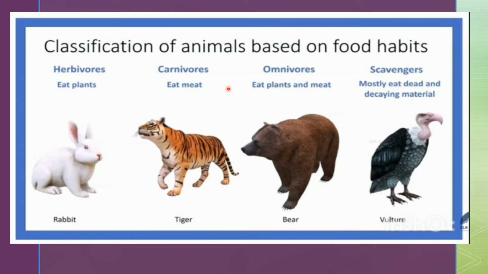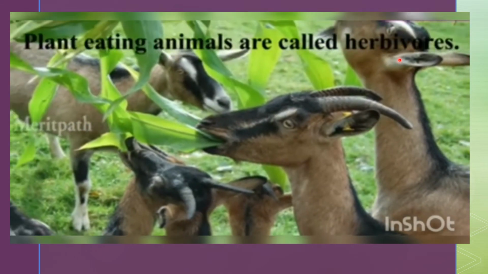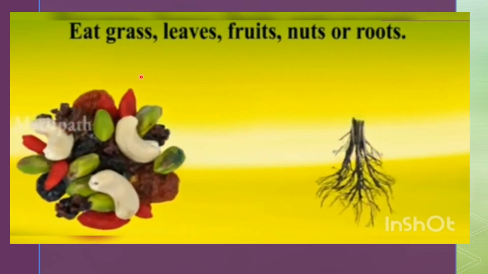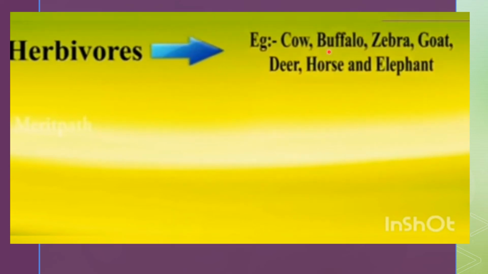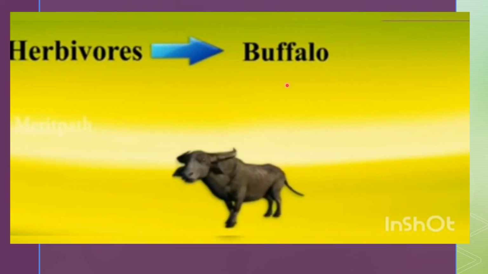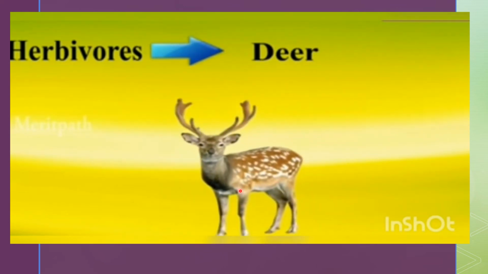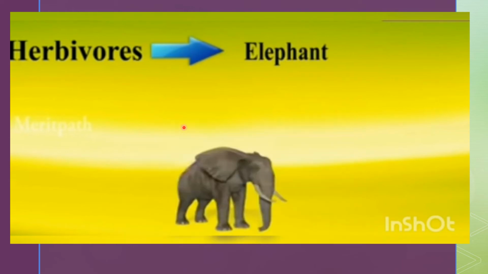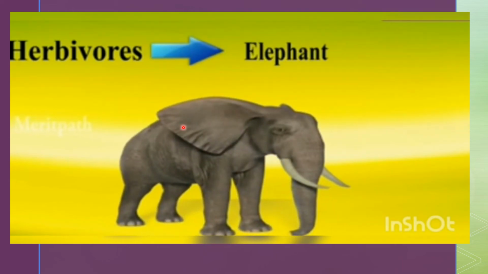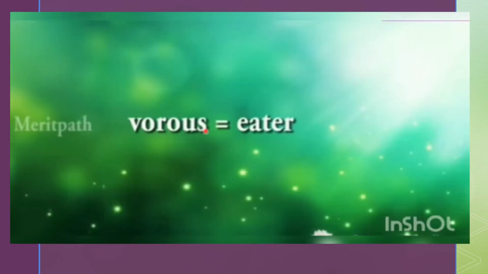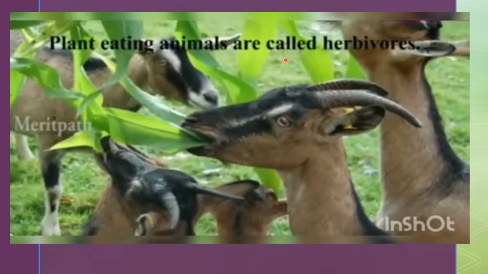Herbivores eat plants. They are called herbivores. Herbivores eat grass, leaves, fruit, nuts, or roots. Herbivorous examples: cow, buffalo, zebra, goat, deer, horse, elephant. Animals like these eat plants. Herbi means plants and vorous means eater. So plant-eating animals are called herbivores.